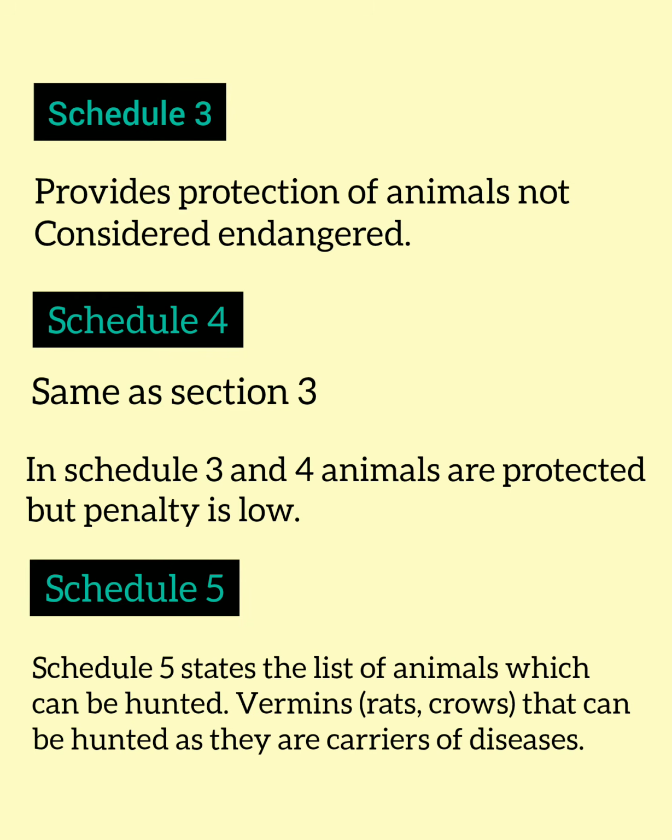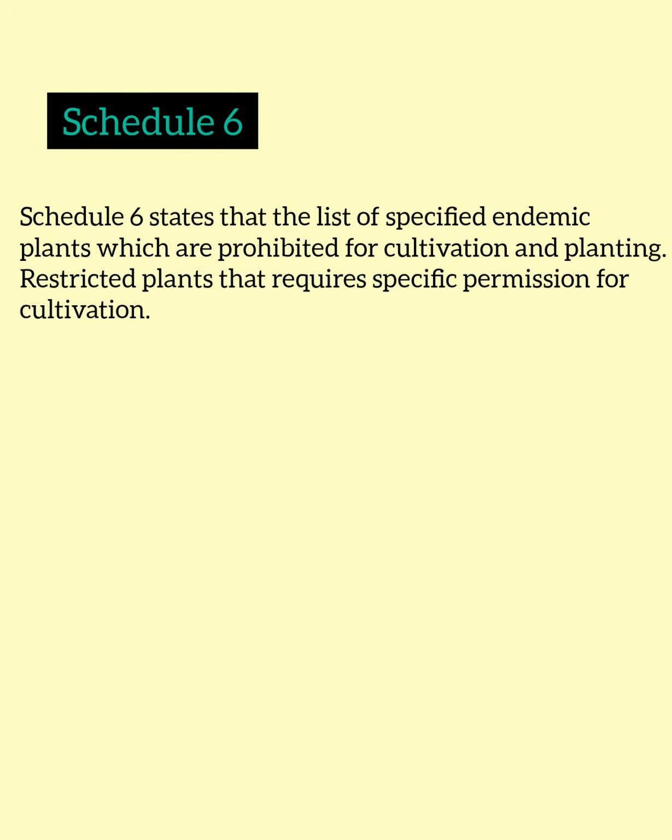Schedule 3 and schedule 4 provide protection to animals not considered as endangered. For the violation of schedule 3 and schedule 4, the penalty is not that high as compared to schedule 1 and schedule 2. Schedule 5 includes the vermins that can be hunted as they are carriers of diseases, such as rats, crows, etc. Schedule 6 talks about restricted plants that require specific permission for cultivation, for example, plants that are related to drugs.